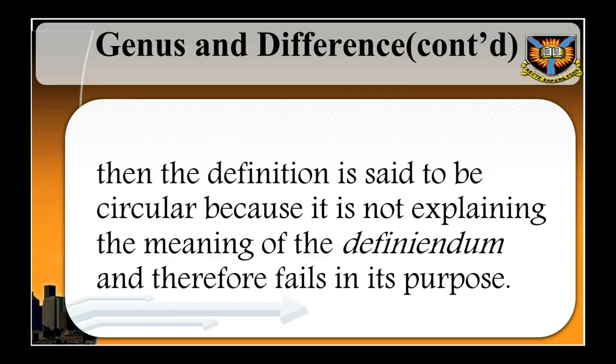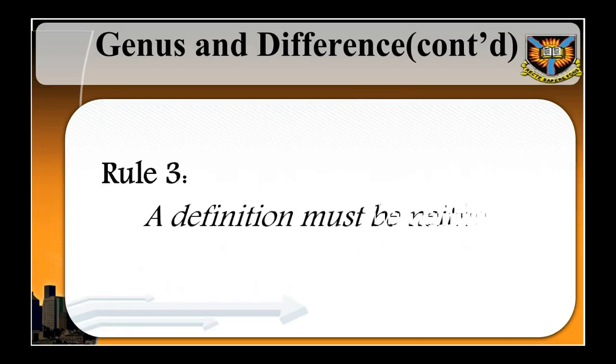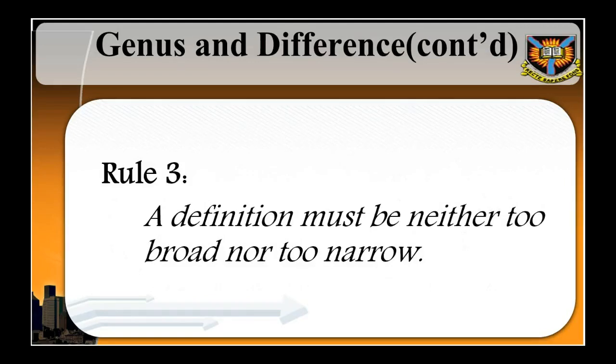Now let us consider the following definitions. Teacher is a person who teaches in a school. Calculator is a machine used in calculating mathematical operations. In each of the 2 definitions above, the definiendum appears in the definiens, thereby violating Rule 2 and rendering the definition circular. Rule 3. A definition must be neither too broad nor too narrow. When in a definition, the definiens denotes more things or fewer things than are denoted by the definiendum, then the definition is too broad or too narrow respectively.